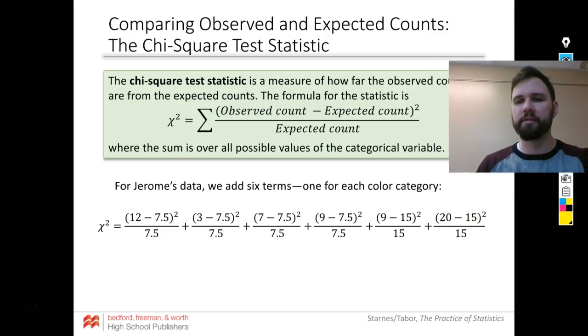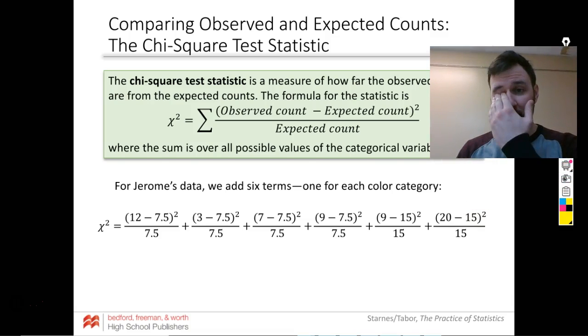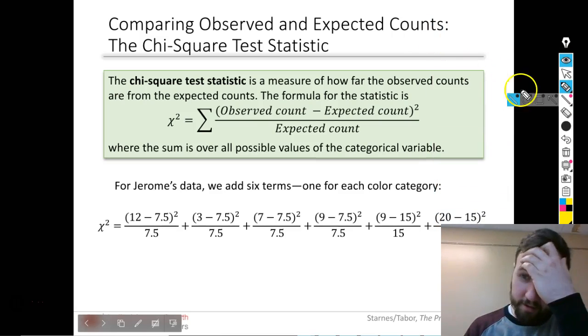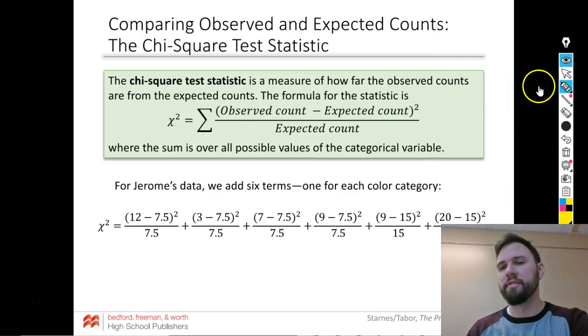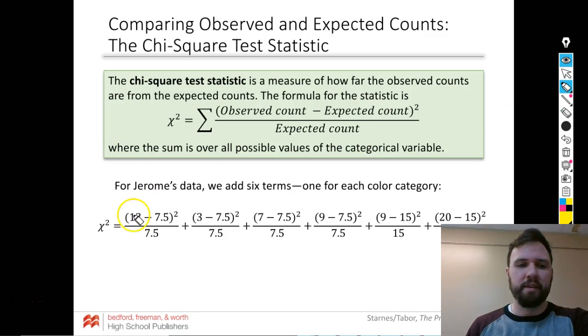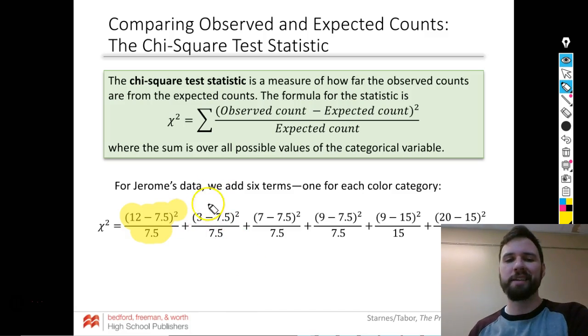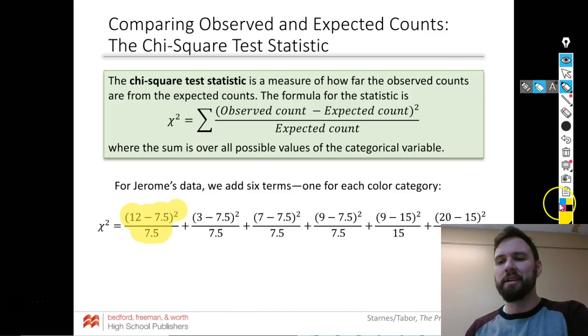So, for example, in our problem we were looking at with the M&Ms, we had 12 minus our expected value squared over our expected, right? If you took AP Bio, I teach you a way to use a chart for this, and this is the way I actually do it in real life.